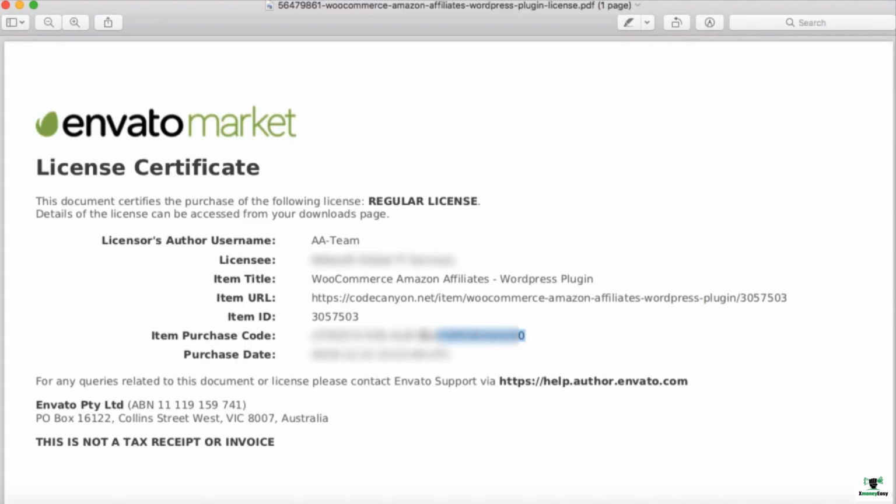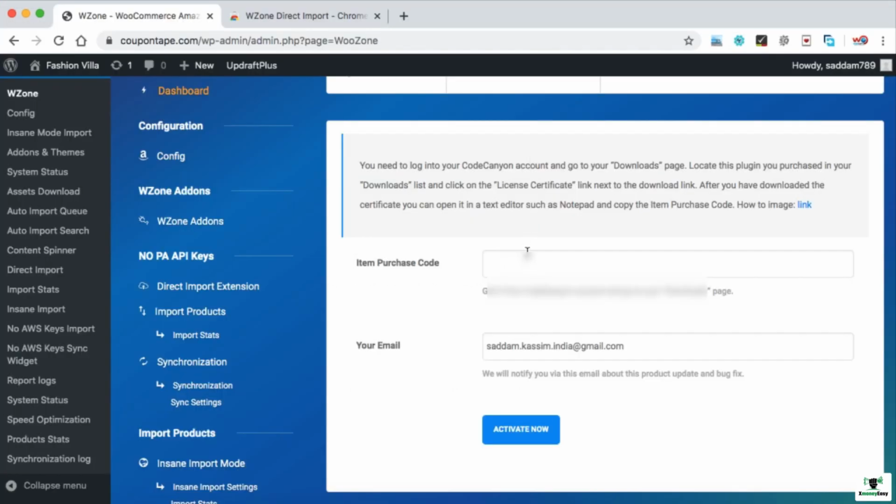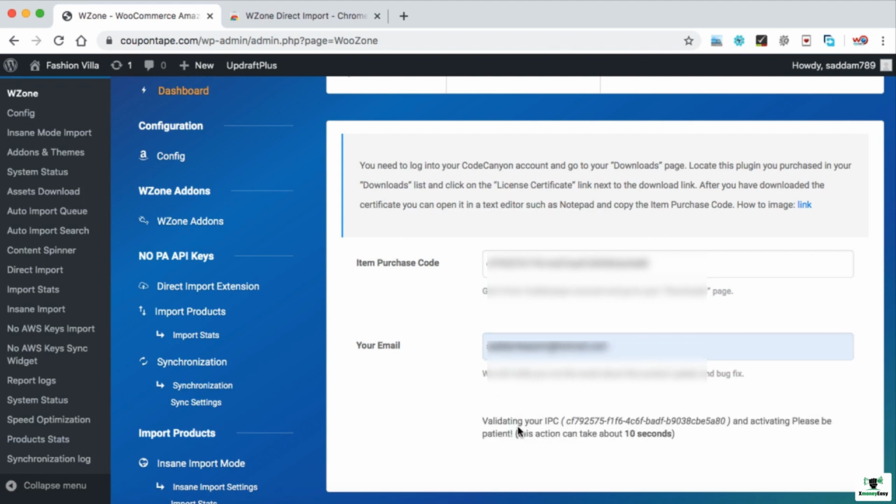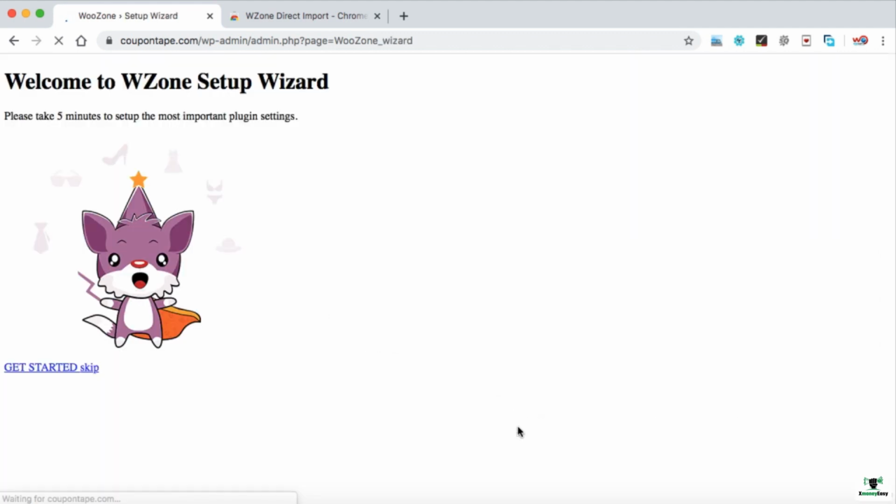Just copy it from here and go back to the website, and in this box, we need to paste that code. Like this. Also, you need to enter the registered email address that you used on the ThemeForest website when you bought this plugin. This is not the correct email, so let me remove it and type my own email address. At last, you need to click on activate now, so this plugin will be activated.